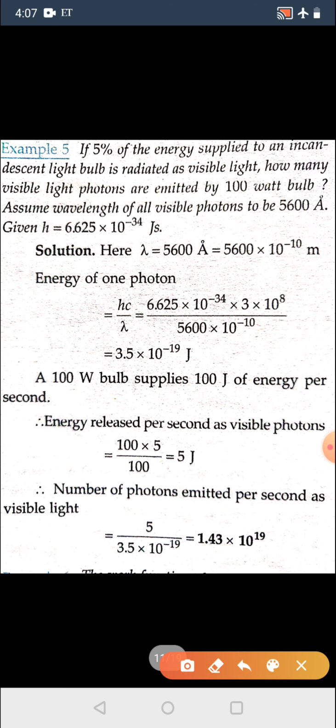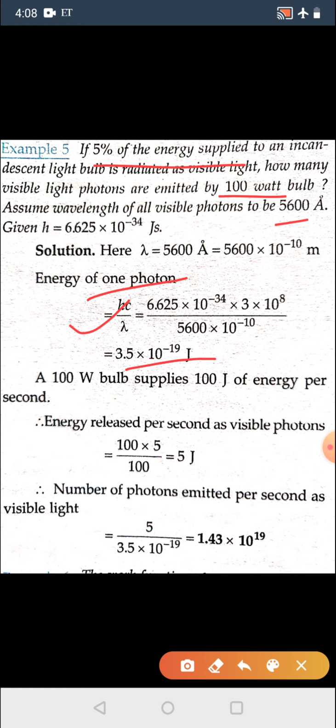Now this type of question they usually ask in board exams as well as in competitive exams. So if 5% of the energy which is supplied to the incandescent light bulb is emitted as visible light, and 100 watt power is given, wavelength is given, we are asked to find the number of photons emitted per second by the visible light. So first of all, energy of one photon E is equal to hc by lambda. So this is the energy of one photon.